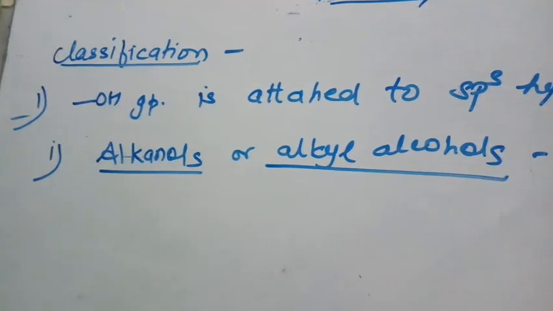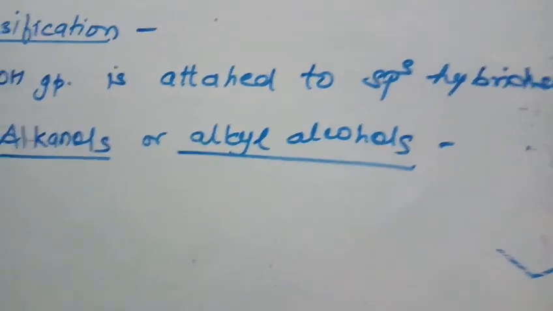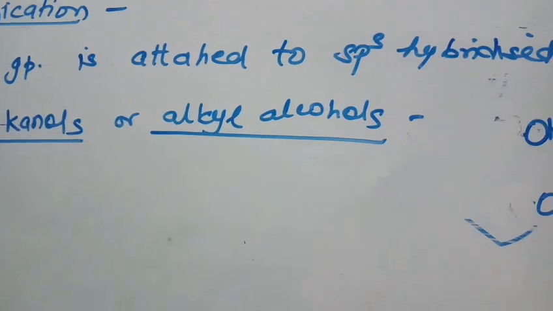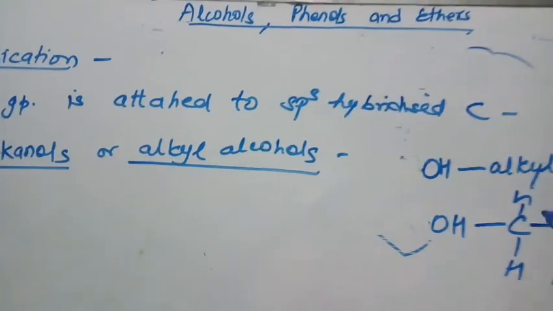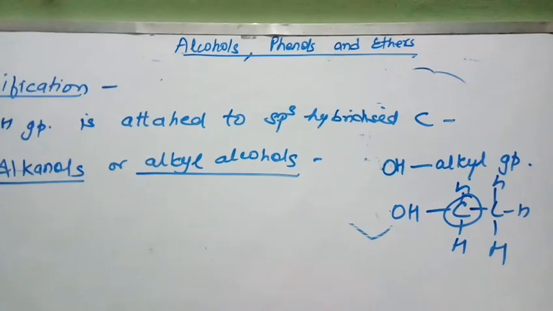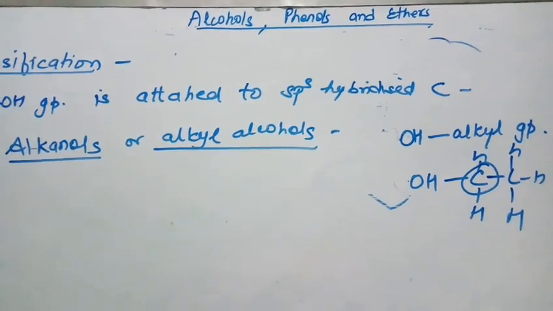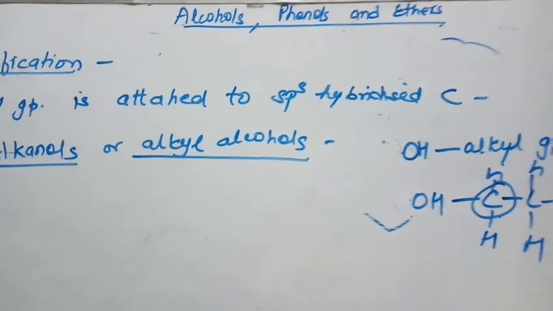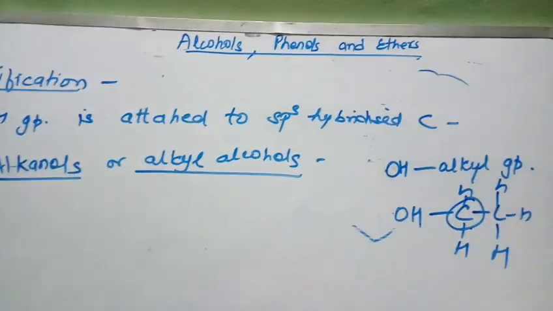You know the carbon of an alkyl group is sp3 hybridized. Hence it comes in this class, such as this ethanol. So here in ethanol, this carbon is sp3 hybridized since it is attached by single bonds. So this is alkanol, or the alcohol in which this hydroxyl group is attached to the carbon which is sp3 hybridized and is an alkyl group. So it is known as alkyl alcohol.